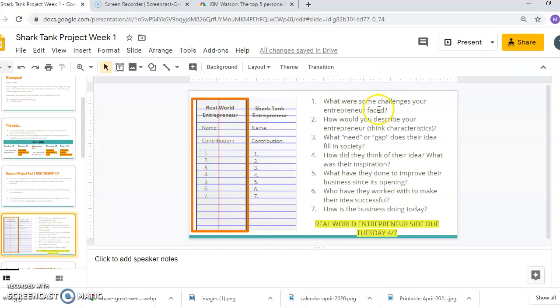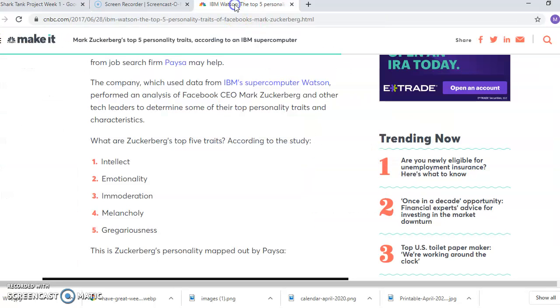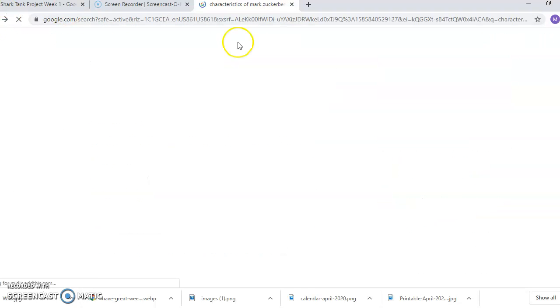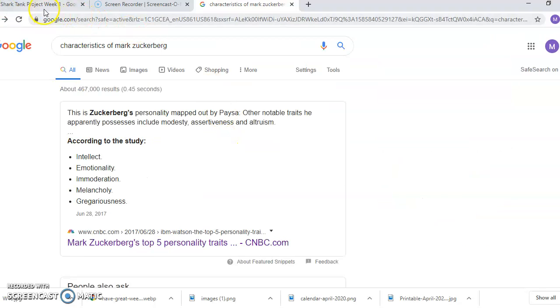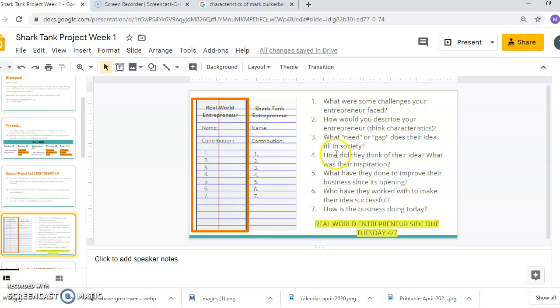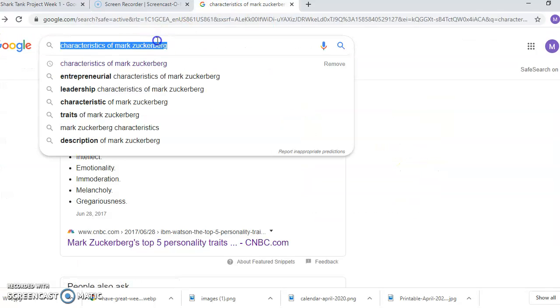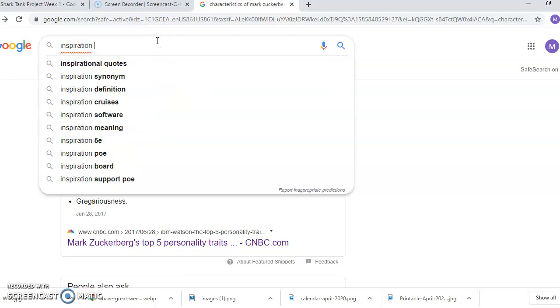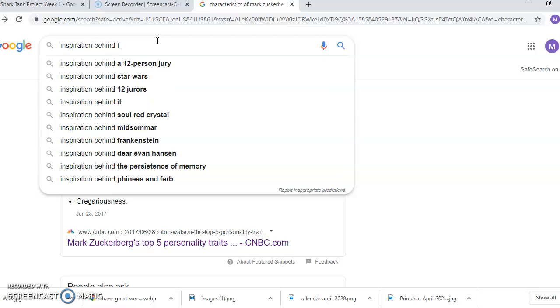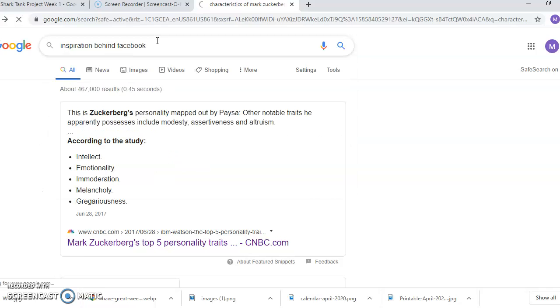I can also take every question and turn it into a search in Google. So if I'm looking for my question for how did they think of their idea, what was their inspiration, I'm going to say in my search engine, inspiration behind Facebook.